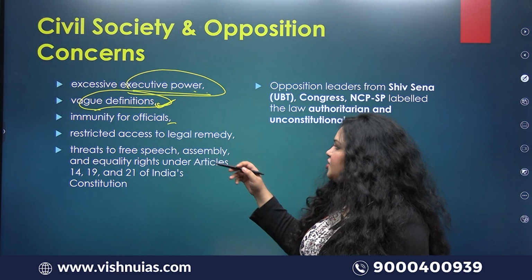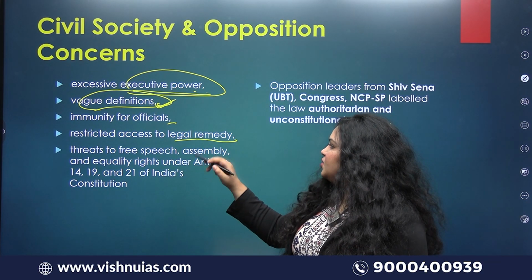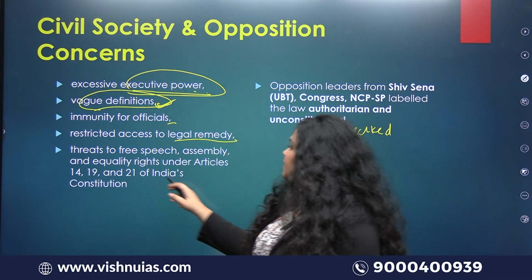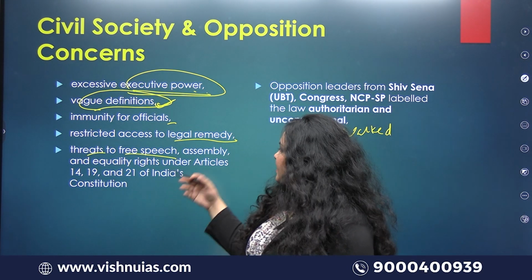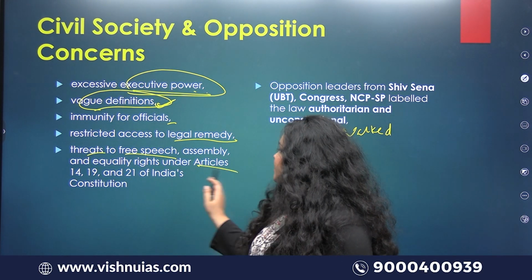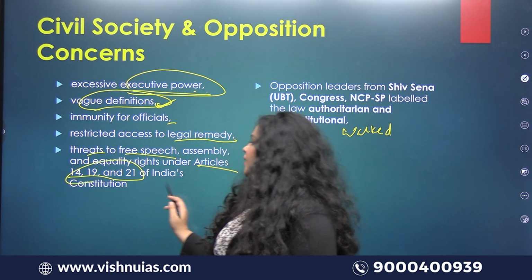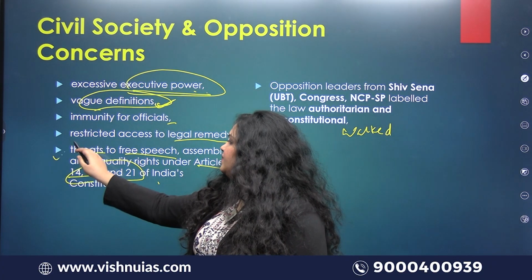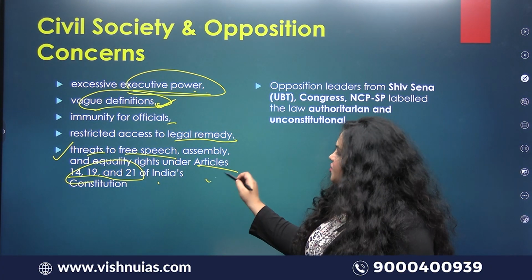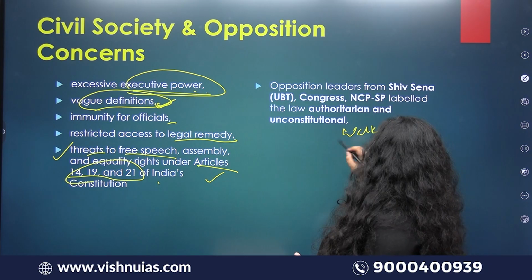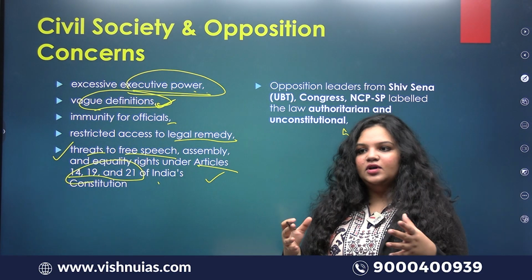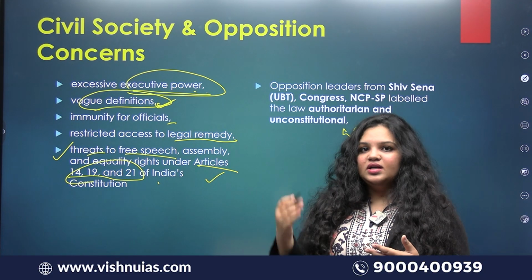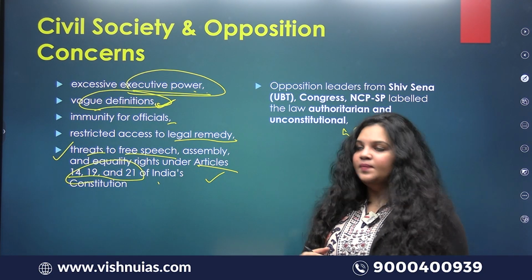Next, immunity for officials, restricted access to legal remedies. So from the prelims point of view, it's a threat to free speech, assembly, and equality of rights under Articles 14, 19 and 21 of the Indian Constitution. You can remember this, especially from the prelims point of view, and these are the points you write in mains answer writing. Next, opposition leaders, as I said, have organized a walkout from the Sansad. They're urging the governor not to consider the bill. They're urging the governor to return this bill.